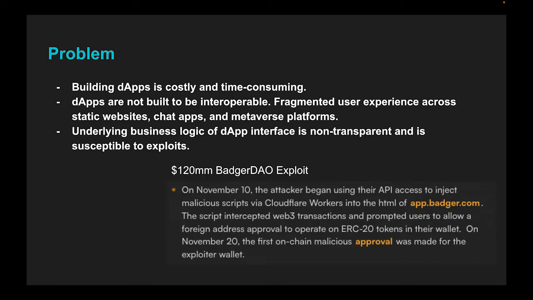For a developer to build a dApp, not only will they need to construct the smart contract and deploy it, but they will also need to build out the interface layer for users to interact with those smart contracts in the form of a website or a single page application. This requires more time to build, design, and test out before users can interact with these smart contracts in any acceptable user experience. dApps are not very interoperable right now.